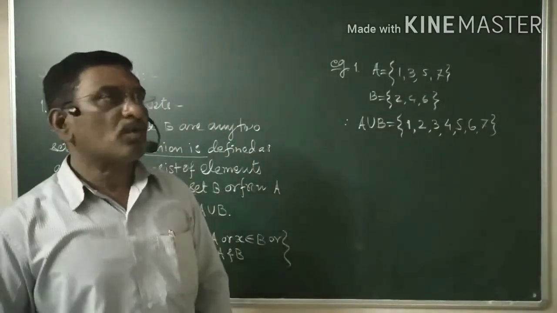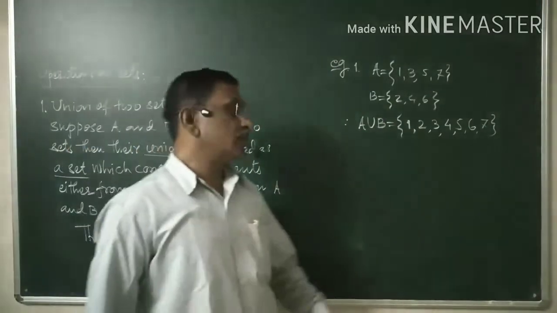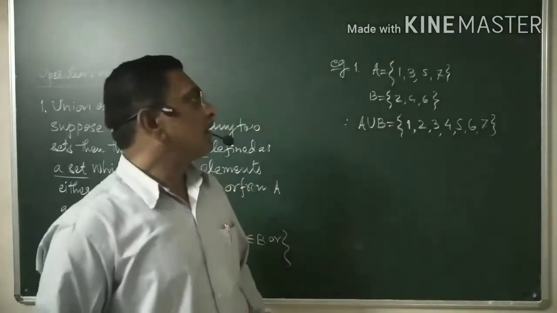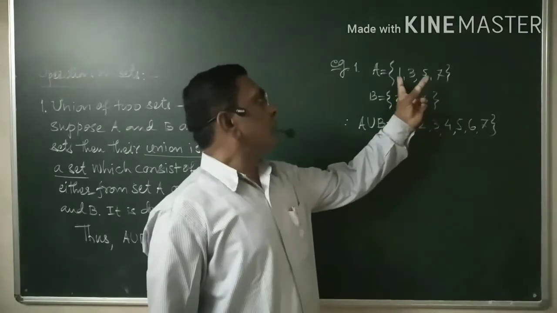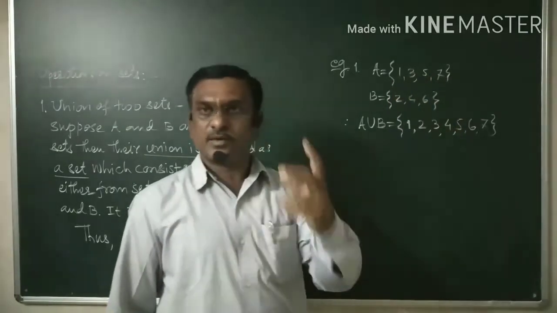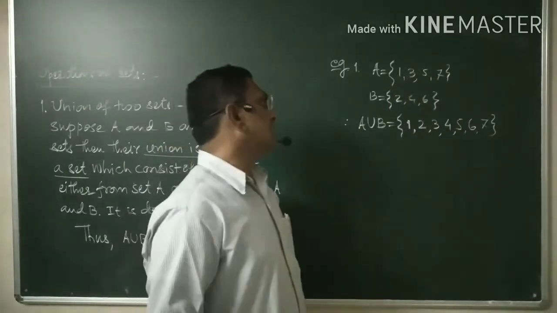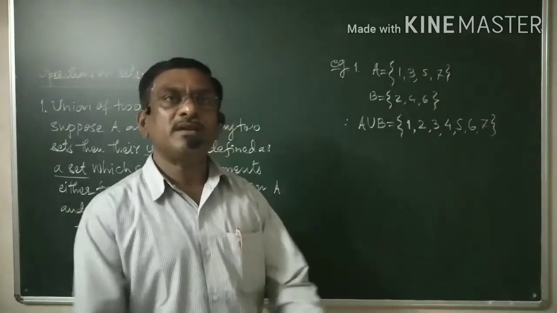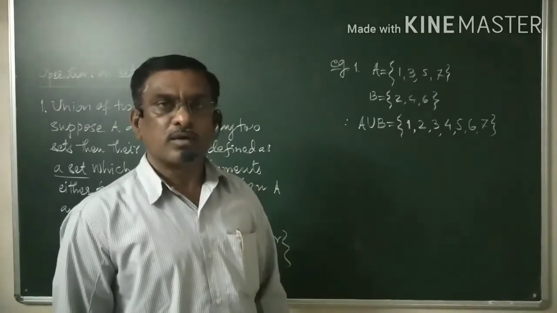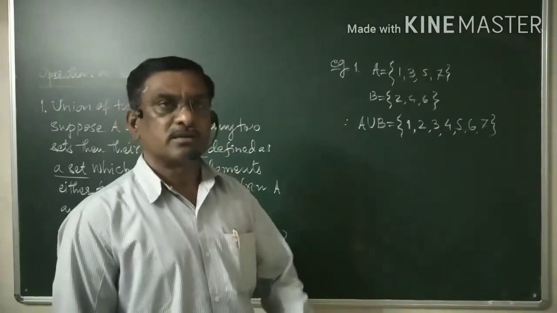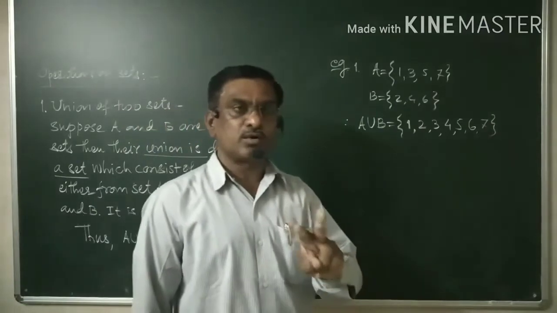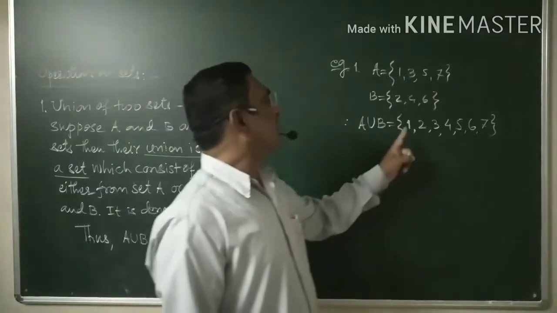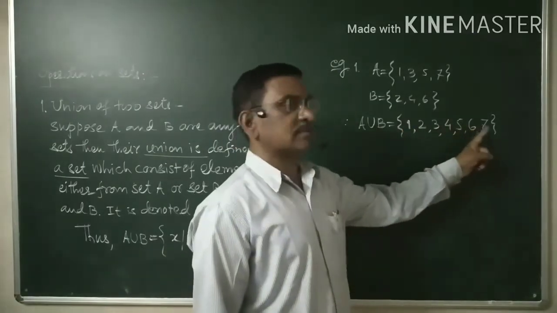In other words, if there are 2 boys or 2 girls or 2 persons, and someone has 1, 3, 5 and 7 in hand, and another one has 2, 4, 6 in hand, then how many numbers are there with those 2 persons? Those are nothing but 1, 2, 3, 4, 5, 6 and 7.